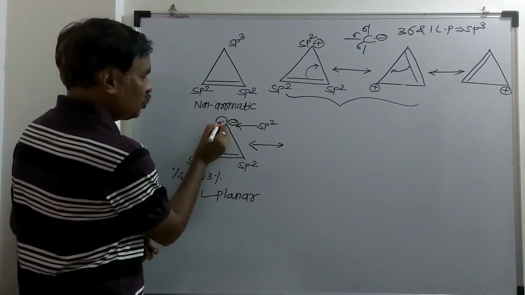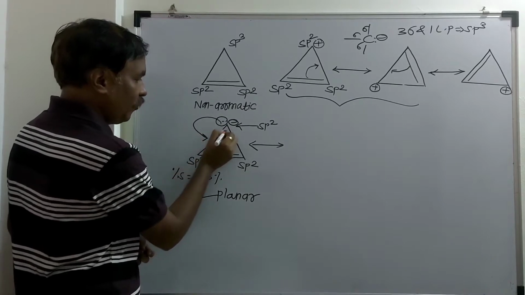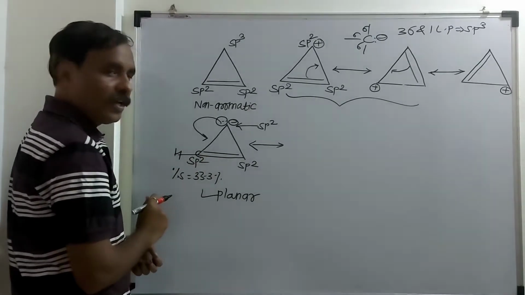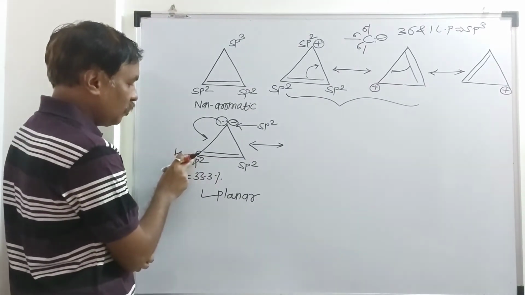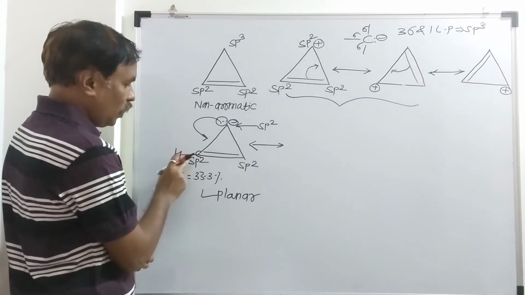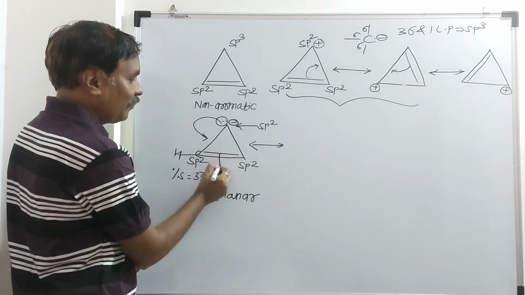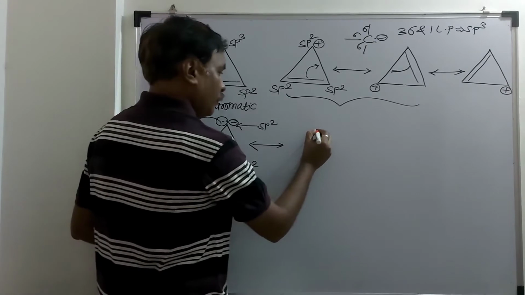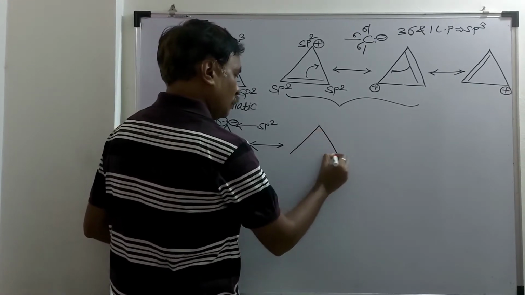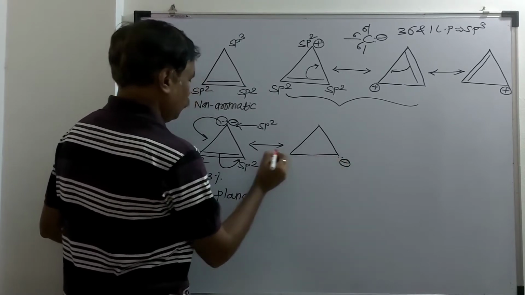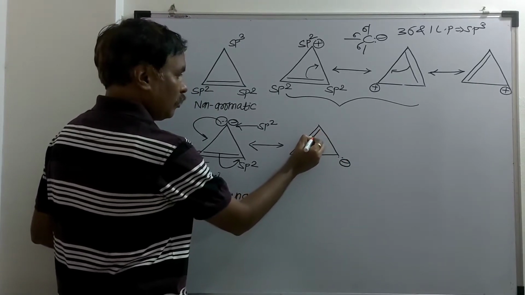Now, shifting of these two electrons in between these two, and here formation of a pi bond. Now this carbon will be pentavalent, because already one hydrogen is there: 1, 2, 3, 4, and new bond 5. So, breaking of this pi bond and shifting of electrons like this. Now negative charge will be here. Here it will be what? Pi bond.